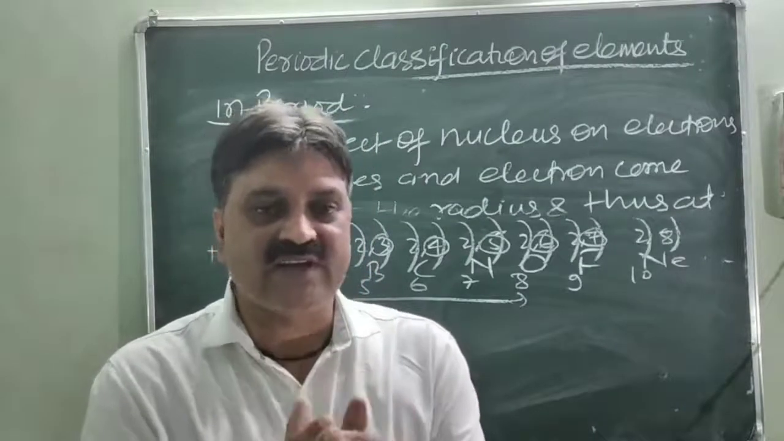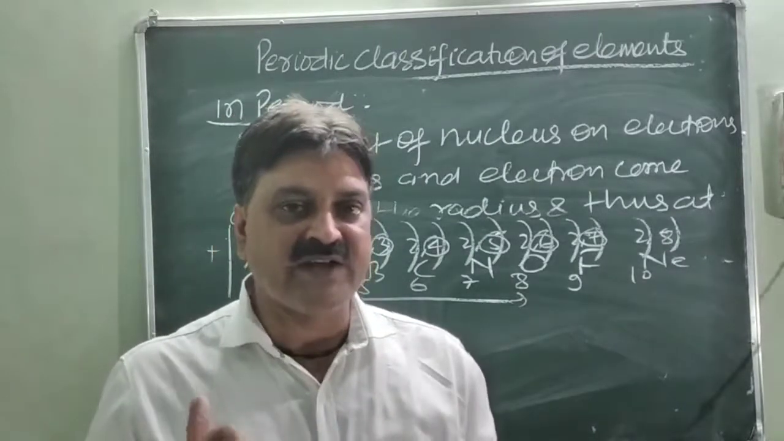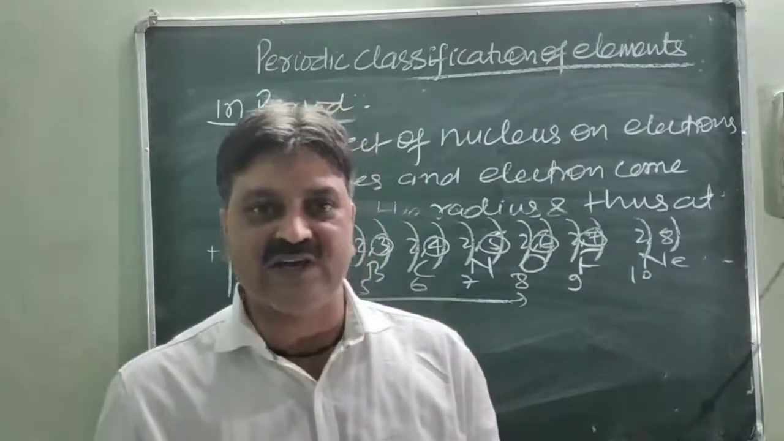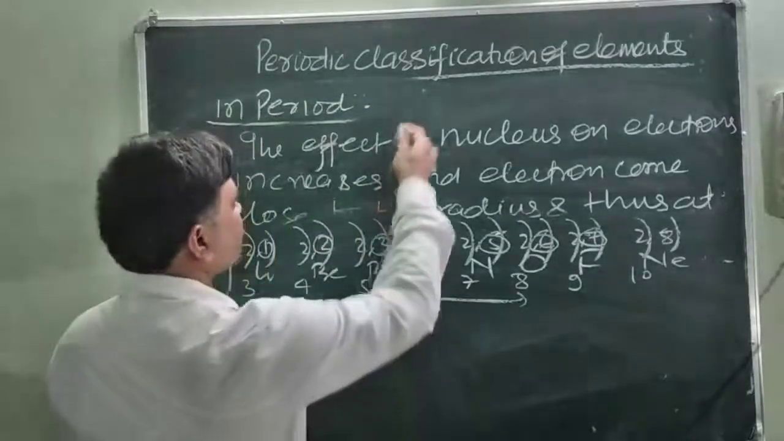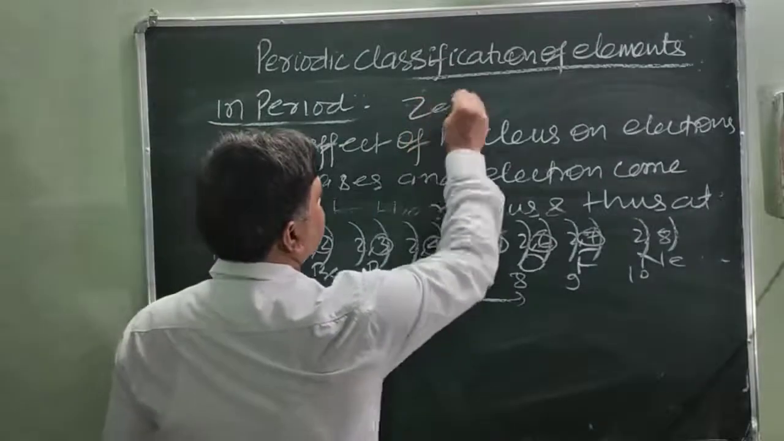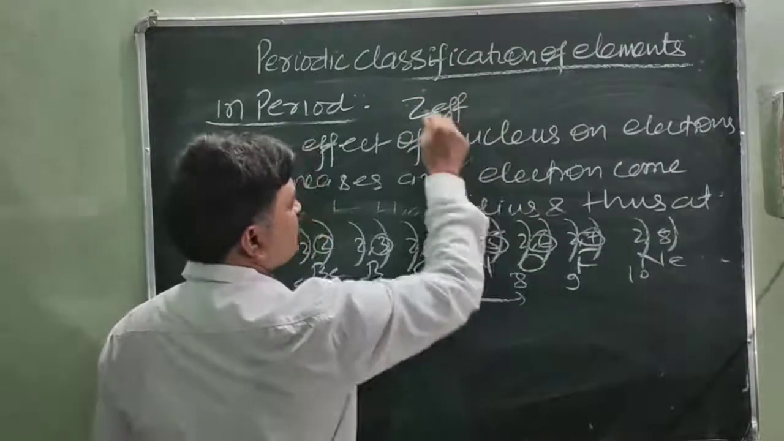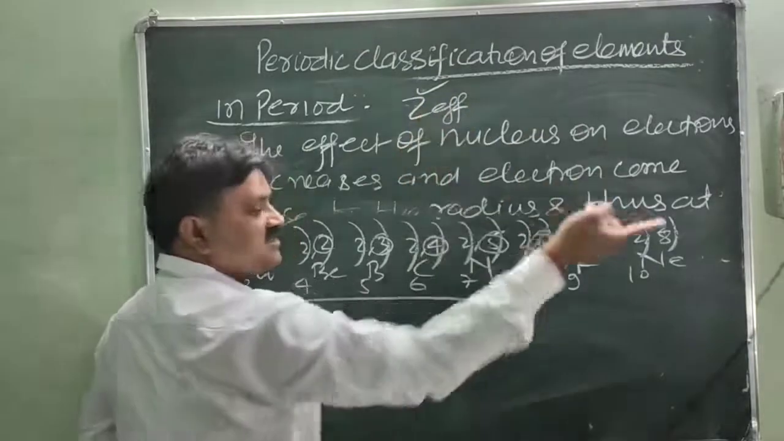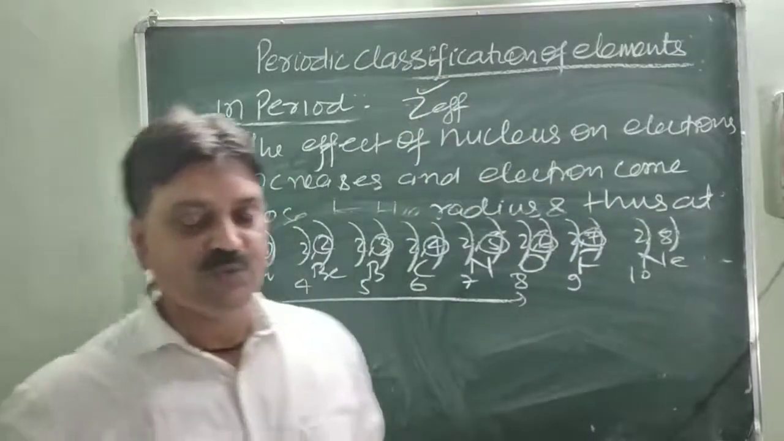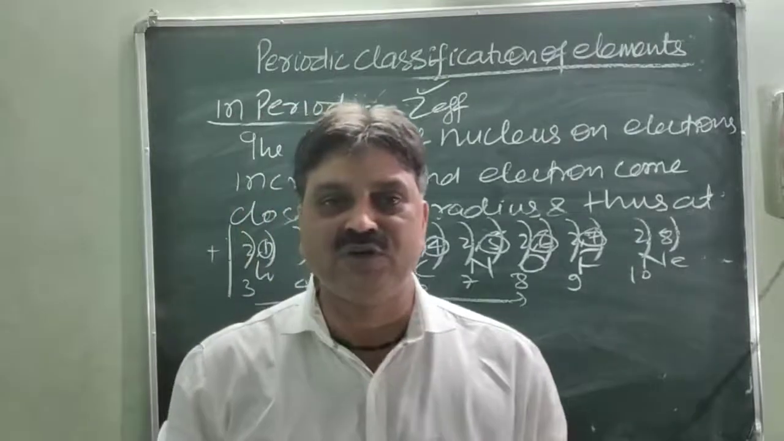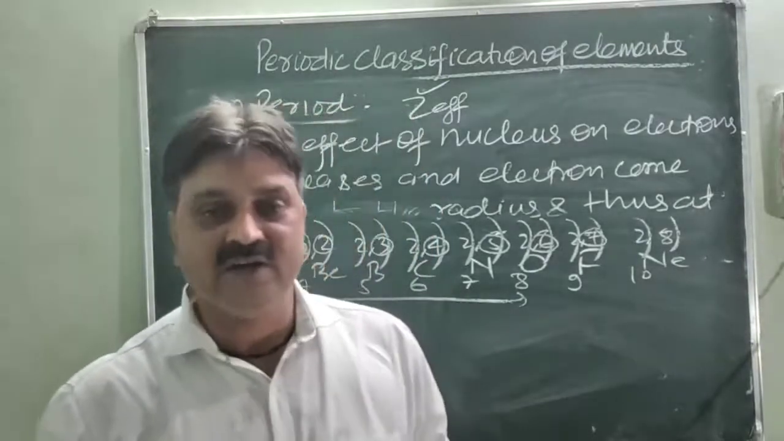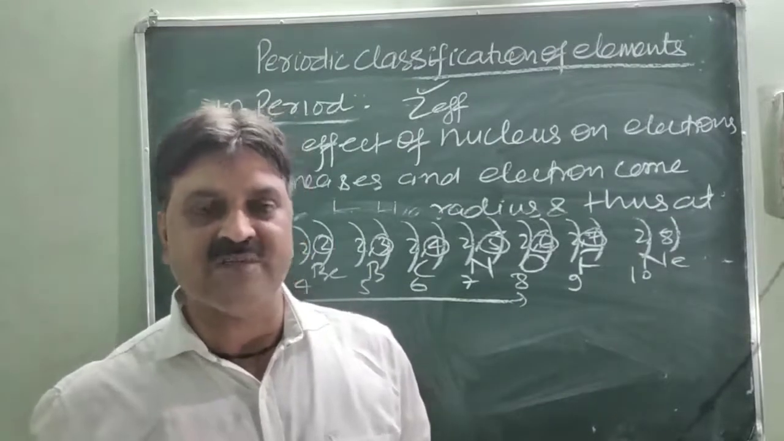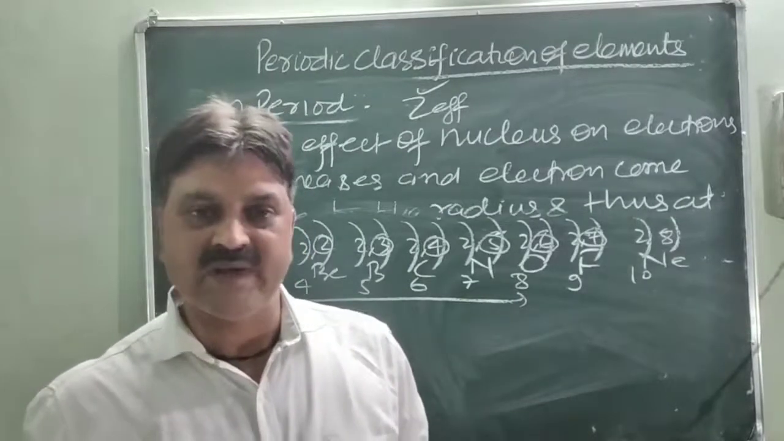So this is the reason the atomic radii decreases from left to right across the period, because the effective nuclear charge, also called the Zeff effect, meaning the effect of the nucleus on the valence electrons, increases. Moving from left to right, the effect of the nucleus on the valence electrons increases. Due to this, the atomic radii decreases. So these are the variations of atomic radii in a group as well as in a period.